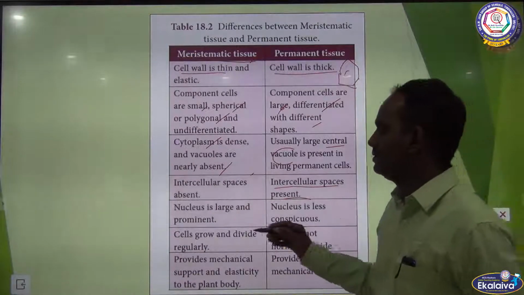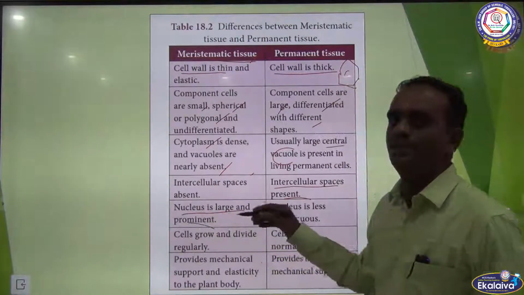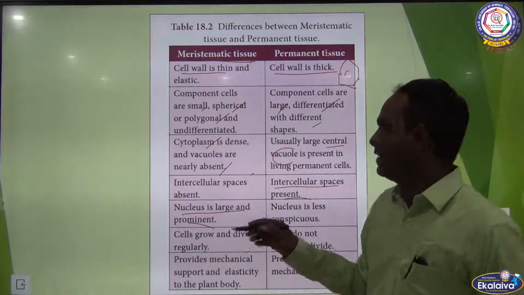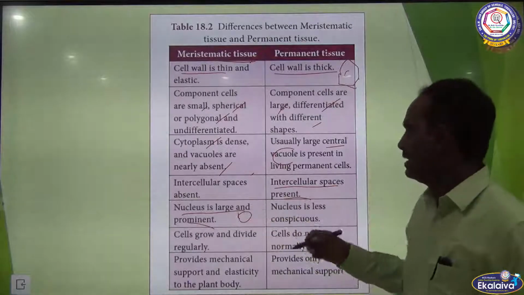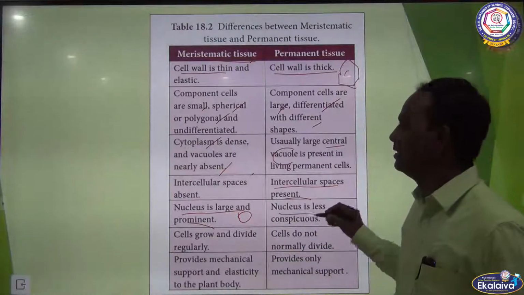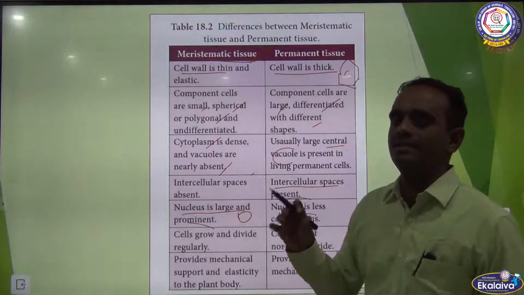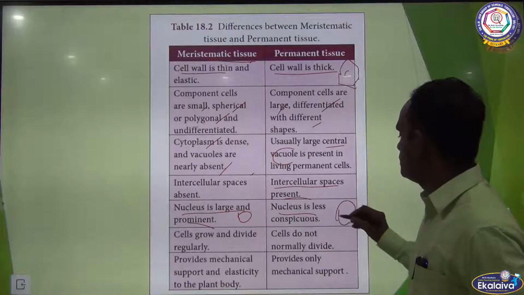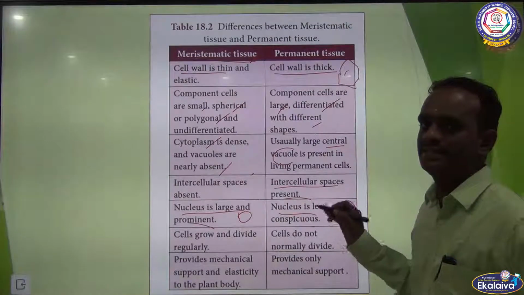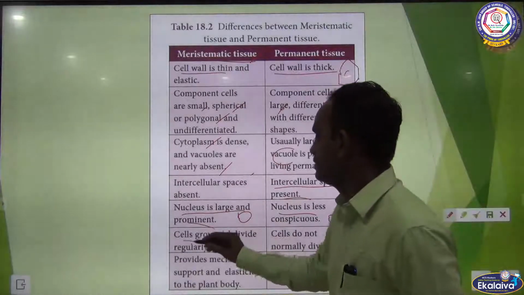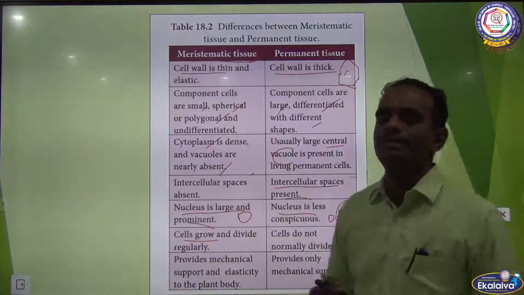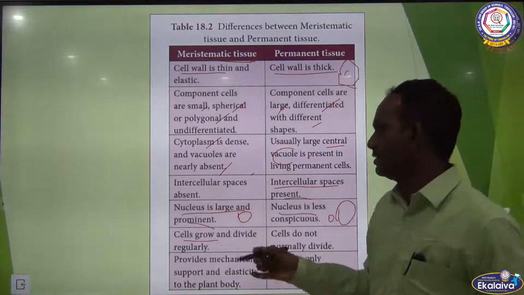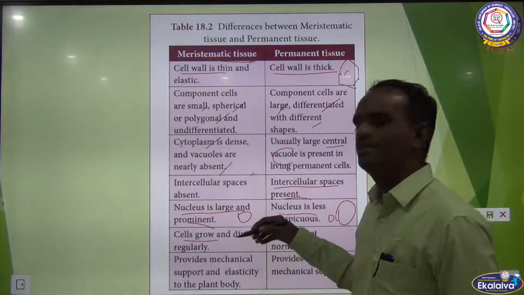In meristematic tissue, the nucleus is large and prominent. Due to the presence of a very large nucleus, the vacuoles are merely absent. In the case of permanent tissue, the nucleus is very small, and accordingly the vacuoles are very large and the nuclei are less in number. The cells of meristematic tissue grow and divide regularly.